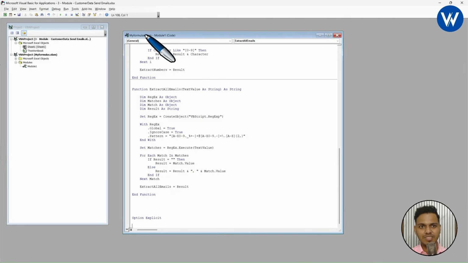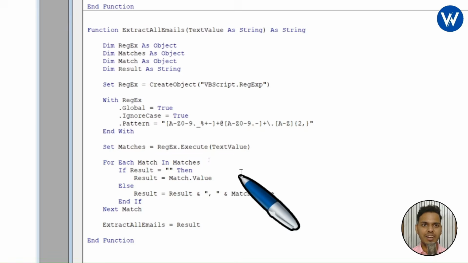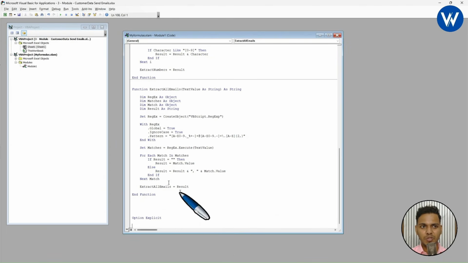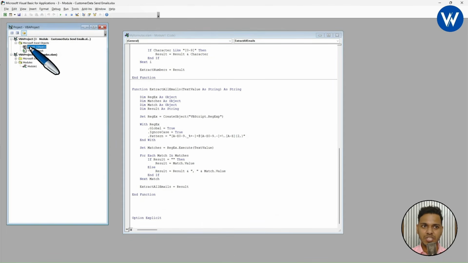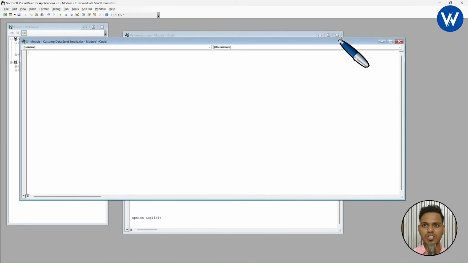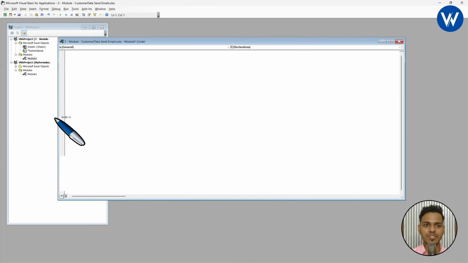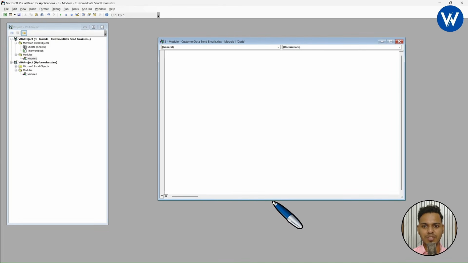Now listen carefully, guys. This is the Excel add-in, right? Which is my formulas Excel file. So basically what you need to do is click on Sheet1 of this particular file, then Module 3. Now go to the Insert tab and insert one new module. Click on this module. You can close the remaining one. Inside this new module only we will paste the complete code.